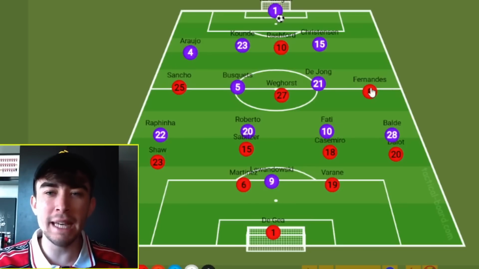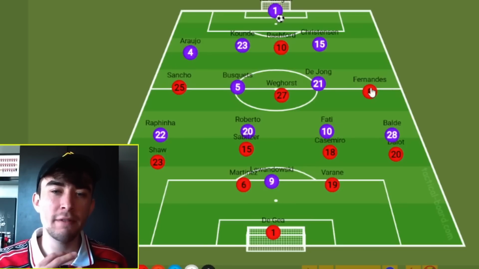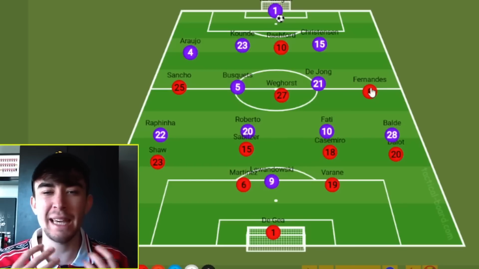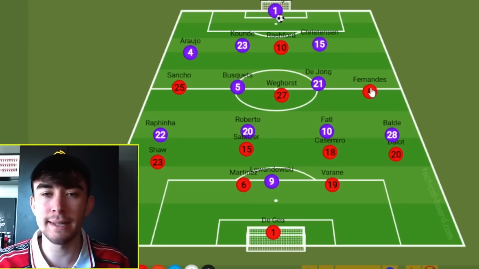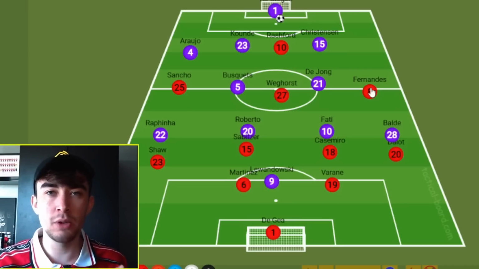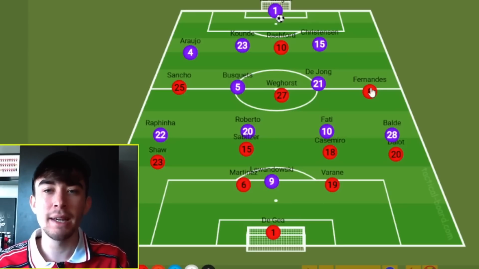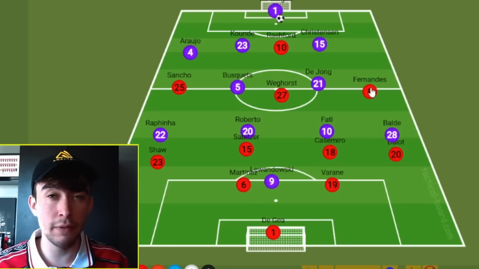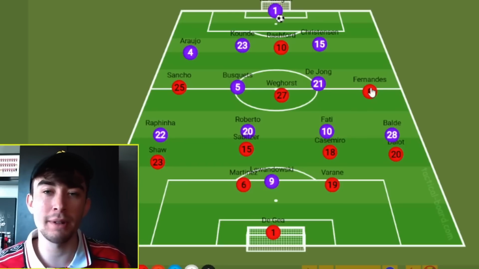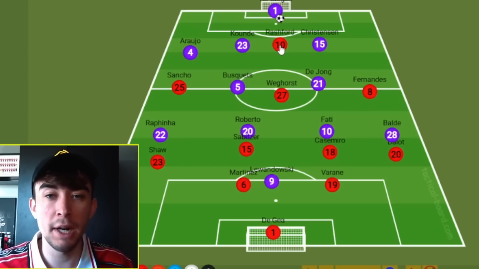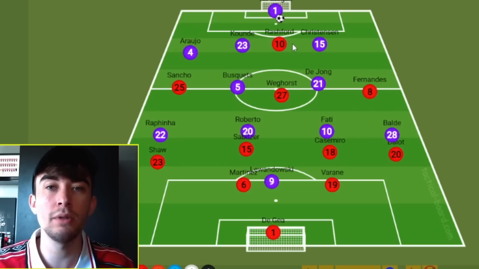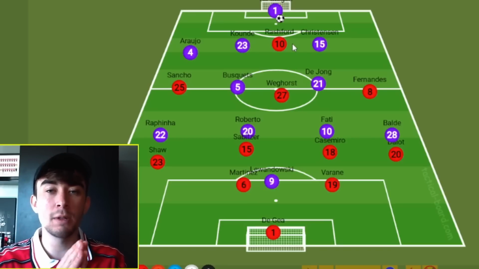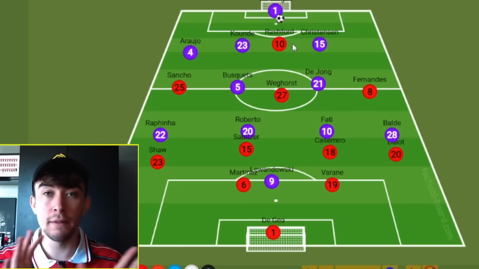So the problem for me, as I was saying there, was that Manchester United were man for man, and it just left me a little bit on the edge. It leaves the full backs getting a bit isolated at times, as well as the centre backs. So the way for Manchester United to turn away from a man-to-man press is to instead use one player to essentially take out 2 outfield players, which then frees up someone somewhere else. The way that I would do this is by asking Marcus Rashford to split Koundé and Christensen. I'm not asking for intense pressure on the ball, I'm asking him to force ter Stegen to play one way and then force him that way.